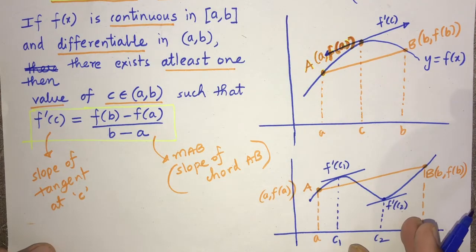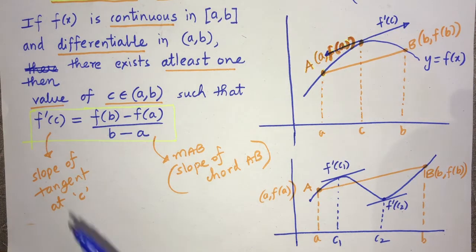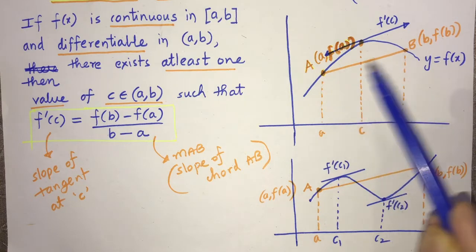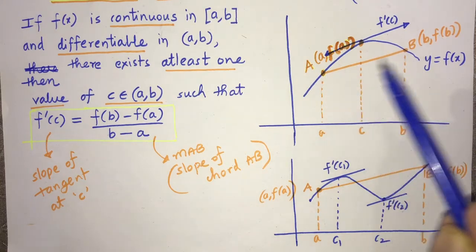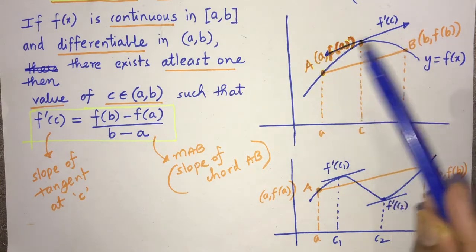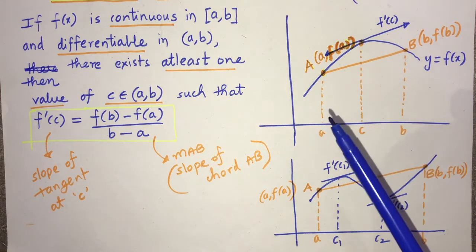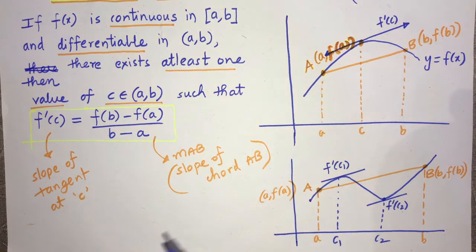Geometrically, if you see, it makes more sense. What they are trying to say is, for any continuous curve, you take two random points and join them, forming a chord. There has to be a tangent parallel to the chord, and that too at a point in the interval. Again, I took a continuous and differentiable, smooth curve, and you can make tangents and you'll see one will be parallel to the chord.